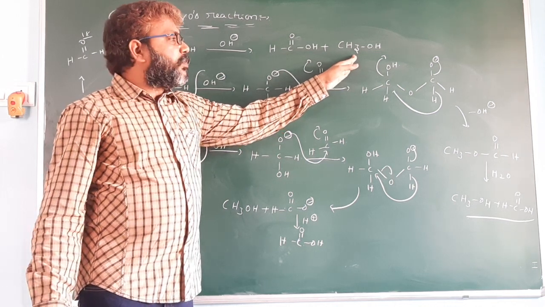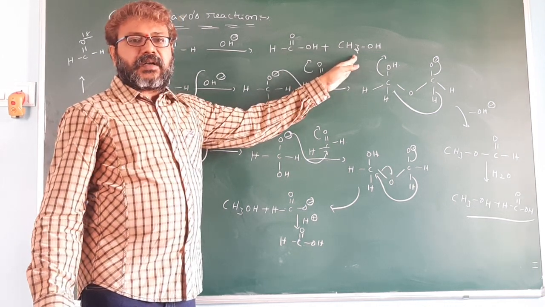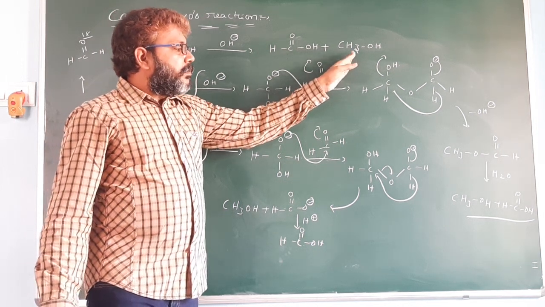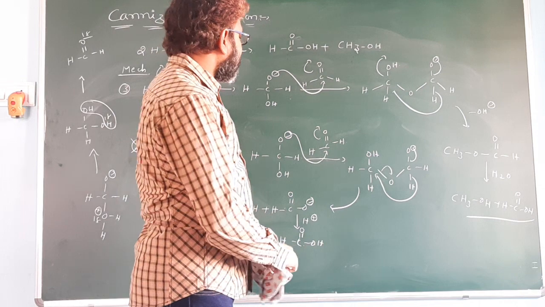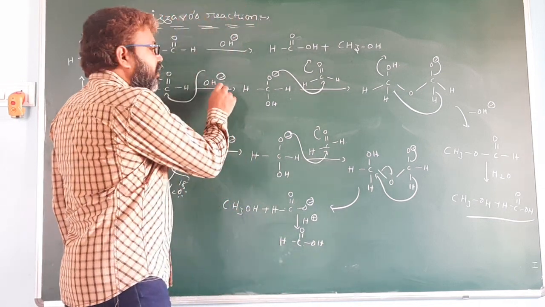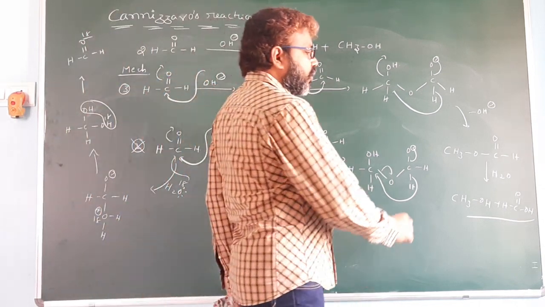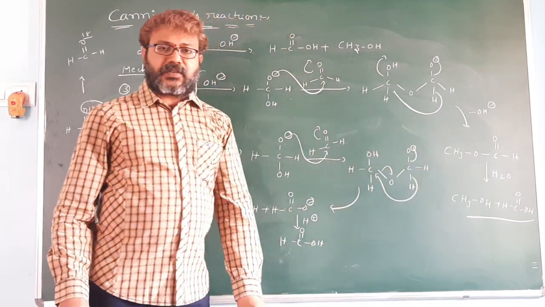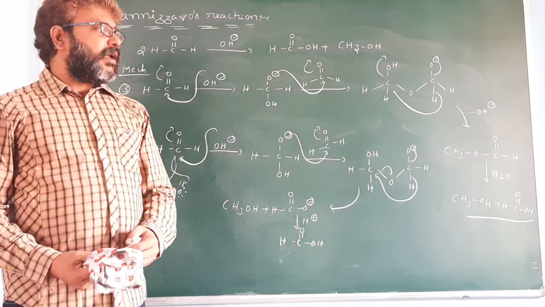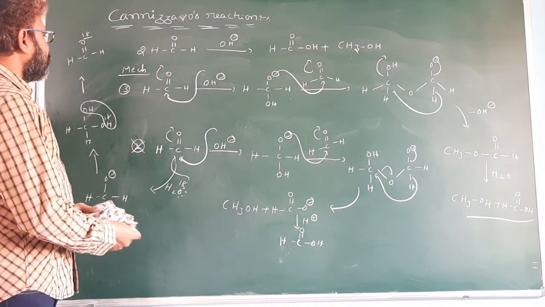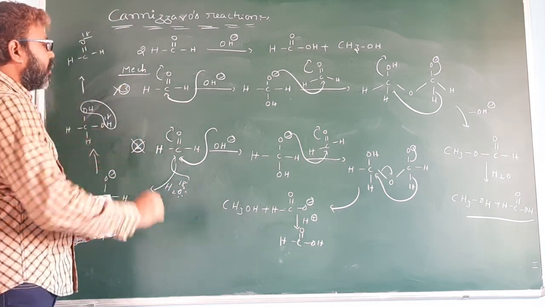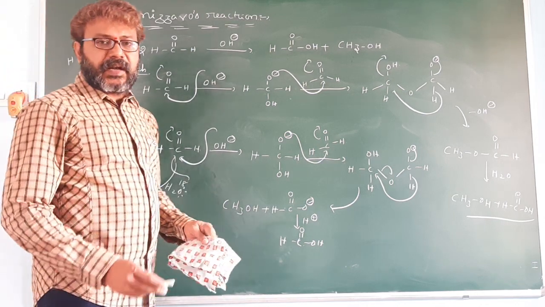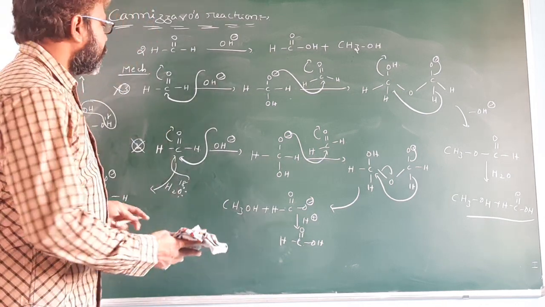Esterification is possible in the presence of a high concentration of acidic medium, but here the reaction takes place in a basic medium, so in a basic medium ester formation may not be possible. So the third mechanism is also outdated, and only the first type of mechanism is granted. Okay.